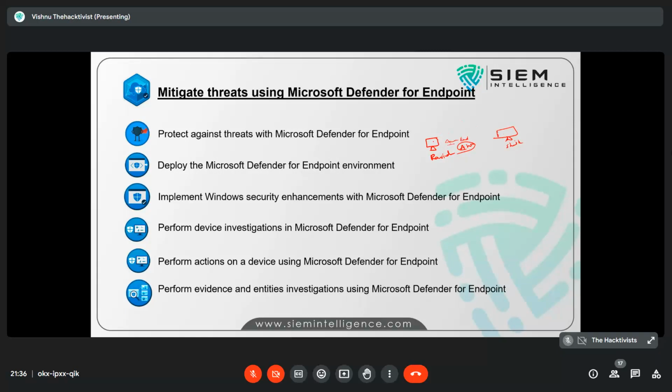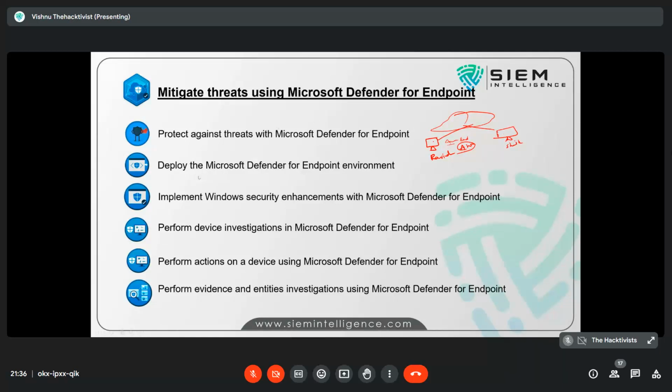So we collect into a cloud Defender environment area where we will understand different threats of an endpoint. We will deploy Microsoft Defender in the endpoint environment, like we will install in Windows, in Linux, and if I want to install in other clouds like AWS, that is also possible by using API keys. We will see that, okay?